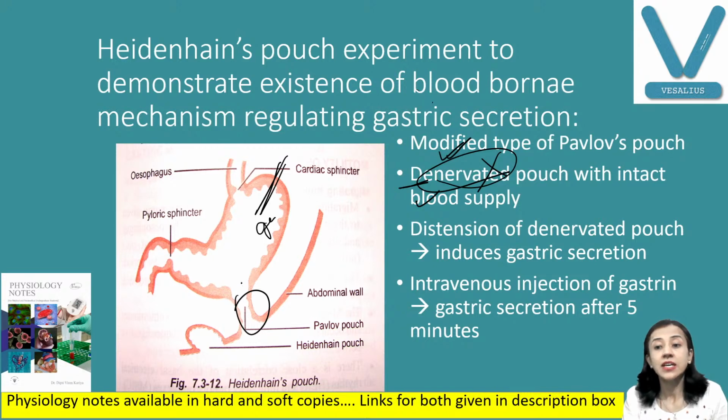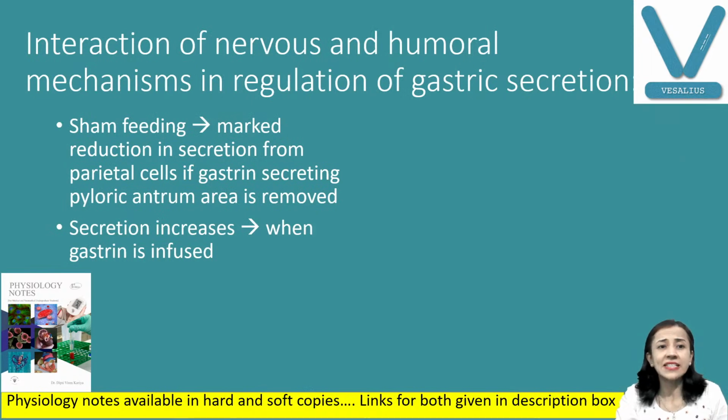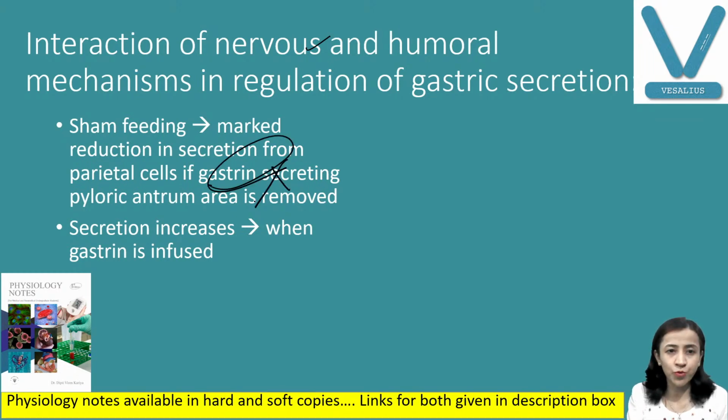Also, when we inject gastrin hormone, there is secretion of gastric juice. So you can say that there is interaction between nervous as well as humoral mechanisms. In sham feeding, there is marked reduction in the secretion from parietal cells if the gastrin-secreting pyloric antrum is removed.